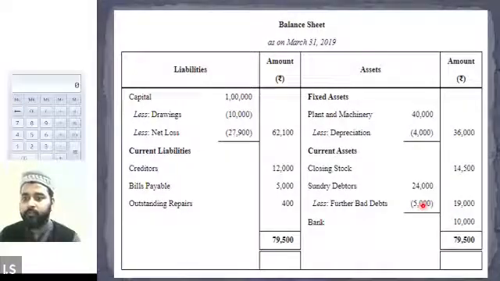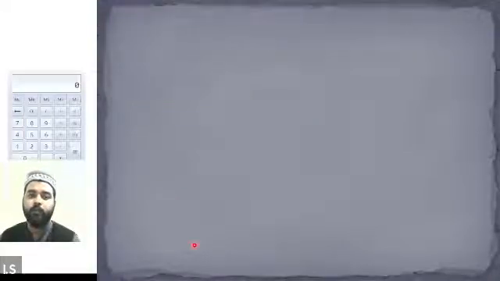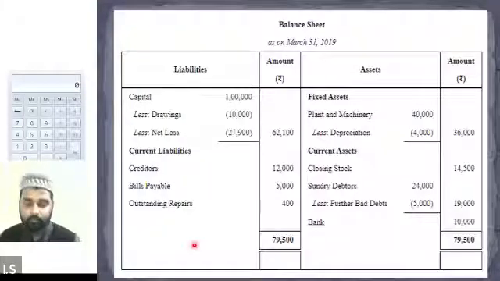Guys, I hope that you understood how we treat the adjustment entries and how we record them in the relevant statement or account. So this is it for today's session in accounts. Let me see whether I have any question for your homework. So there is no homework today. We will be doing a few more questions based on adjustment entries in the next session. Then I'll be giving you homework.